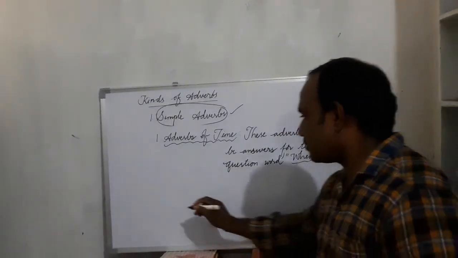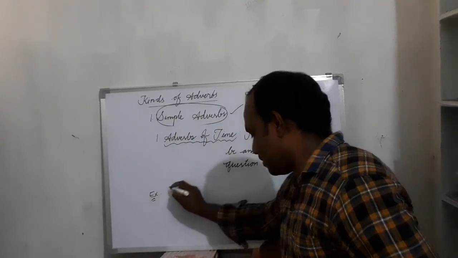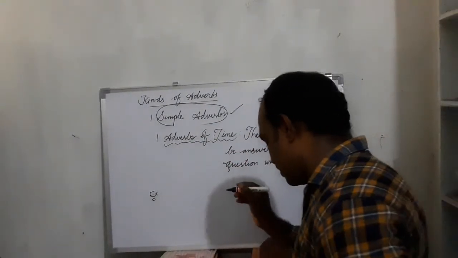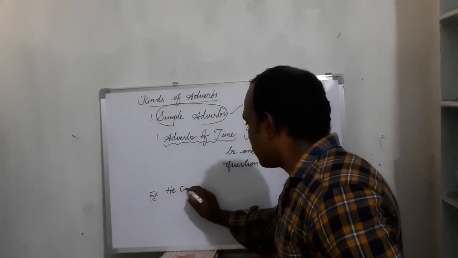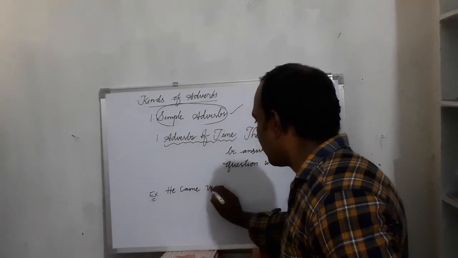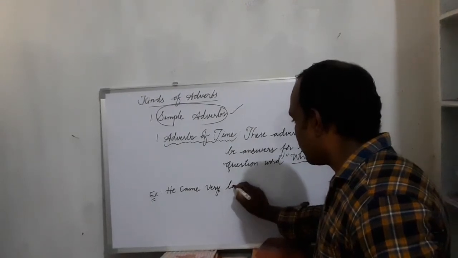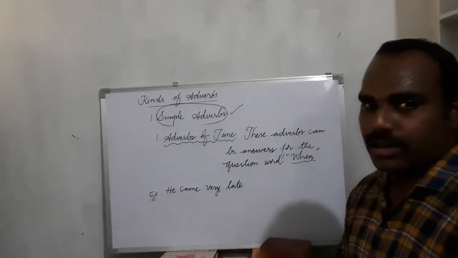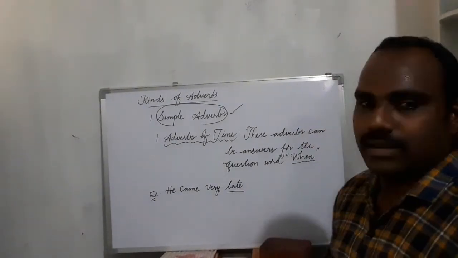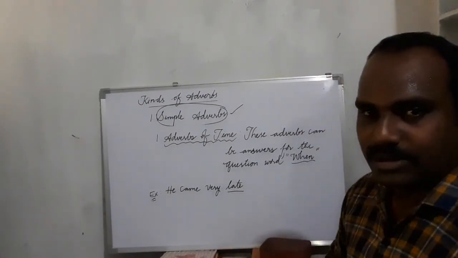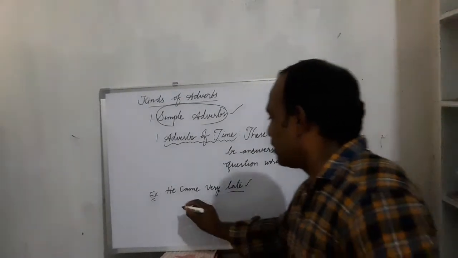For example, write some examples. He came very late. Look at this one. He came very late. When did he come? Of course, we can ask a question like this: when did he come late? This is an adverb.